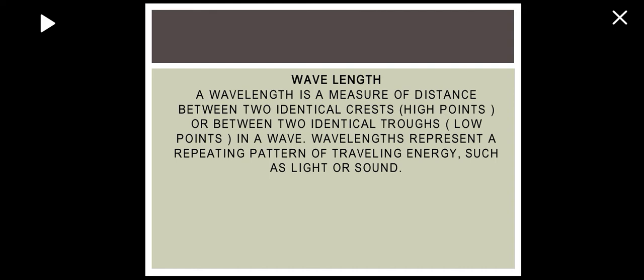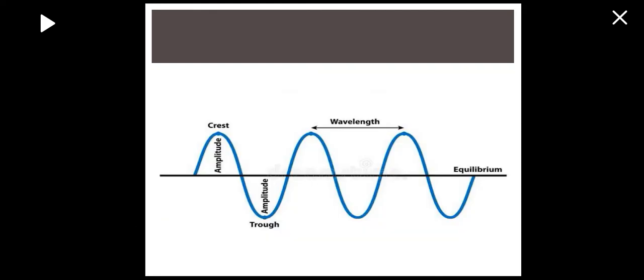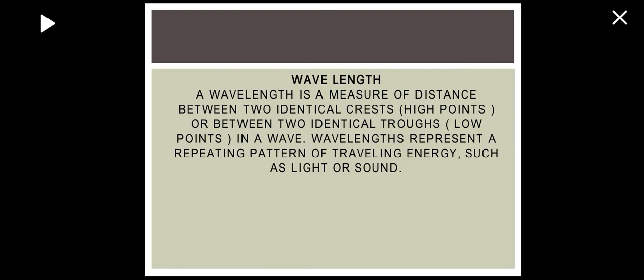So we have the wavelength. The wavelength is a measure of distance between two identical crests, the high points, or between two identical troughs, the low points, in a wave. Wavelengths represent a repeating pattern of traveling energy such as light or sound. Later on, I will show a little representation about these parts of a wave.